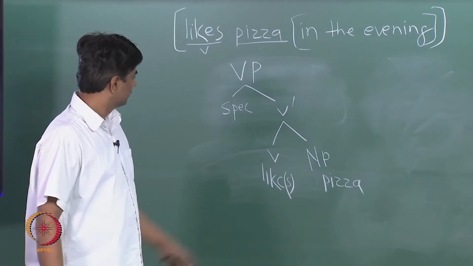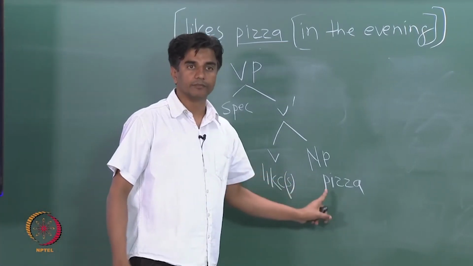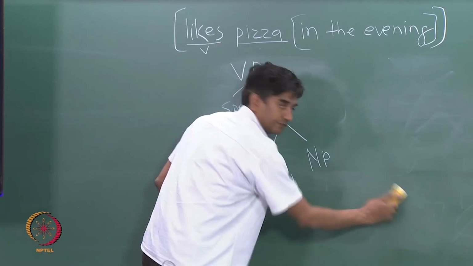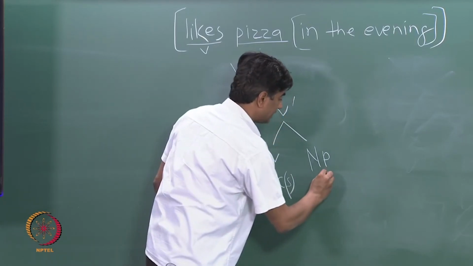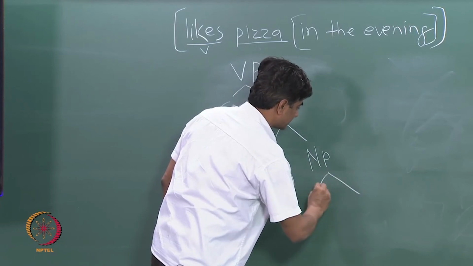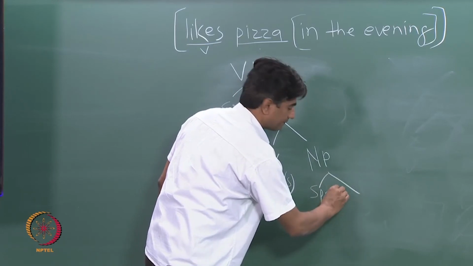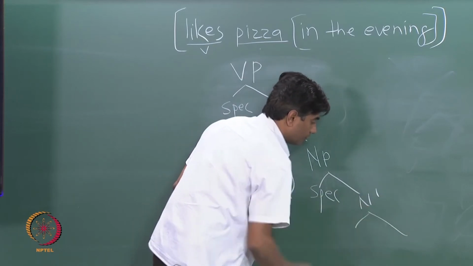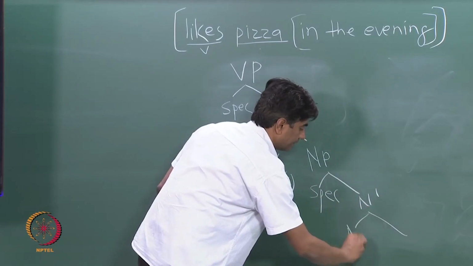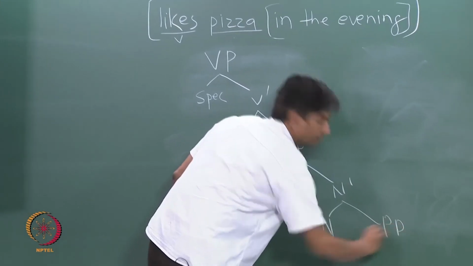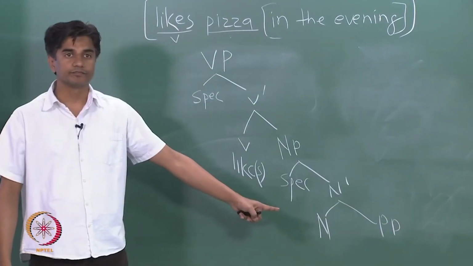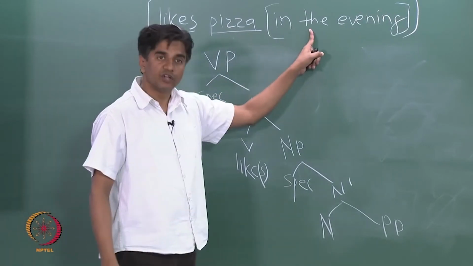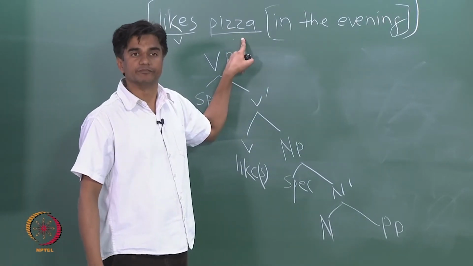Sorry? And so this is what I am telling you, that we have this option, we can do this, right? We can expand this and say a specifier, this one. Hold on, don't write this thing. N and PP. Do you see this thing? We can do that. But what we are saying is, this is not part of the complement.